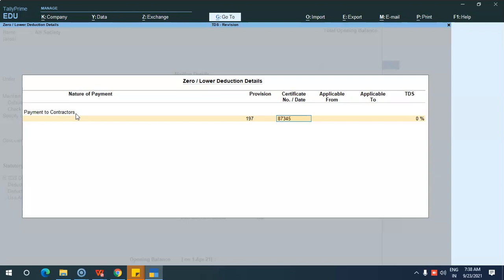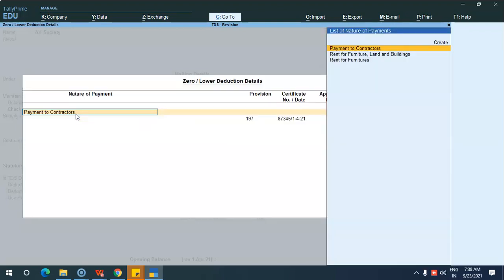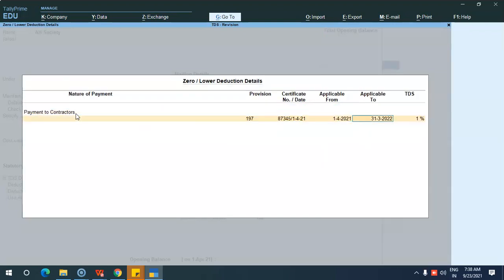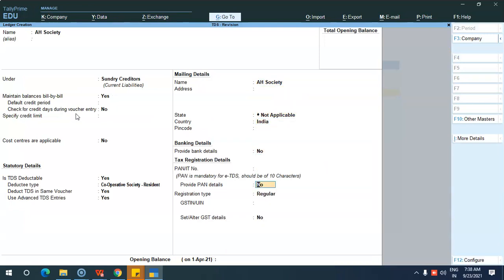You can give the certificate number here. Just for an example, I am giving the certificate number here. Then applicable date. Okay. Then rate is 1%. So 1% I have fixed as a lower rate.